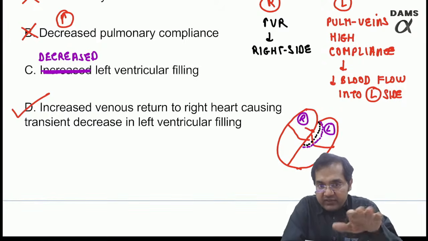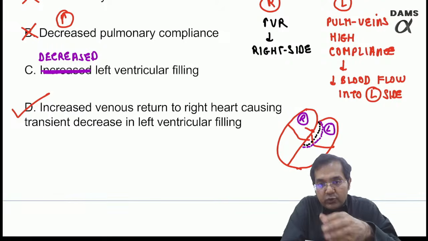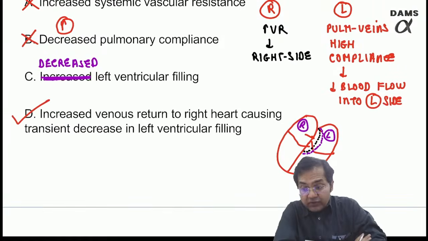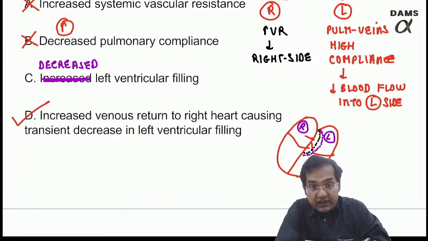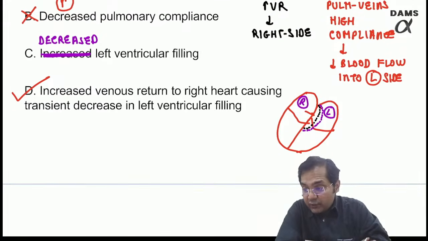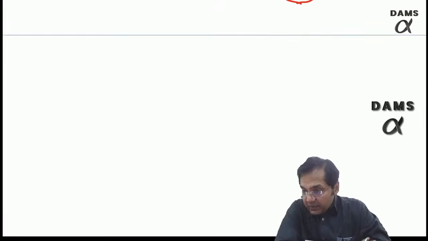If option C was actually decreased left ventricular filling, then the better answer is because of more venous return to the heart, the septum is pushed to the left side, resulting in decreased left ventricular filling, right? A lot of you are telling me that it is increased left ventricular filling, but I'm agreeing with you right now. It was decreased. Yes, AA, I got your point.